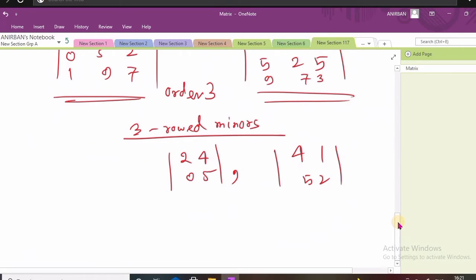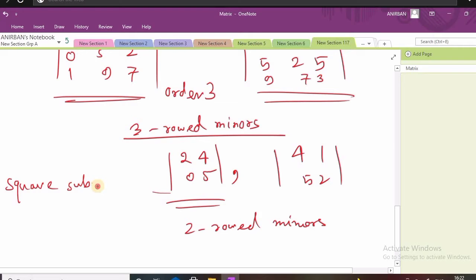Then we shall get this type of 2 rowed minors. This is a square submatrix of order 2. So these are the 2 rowed minors of A.